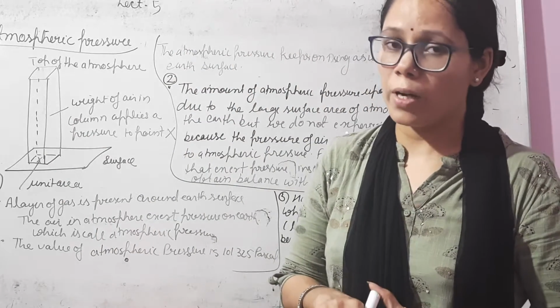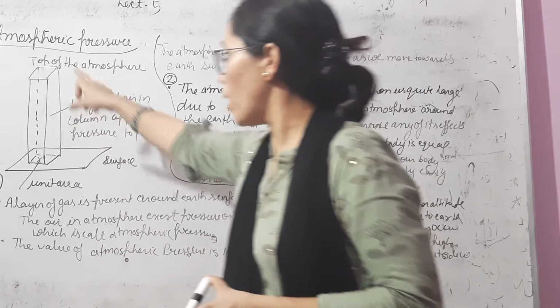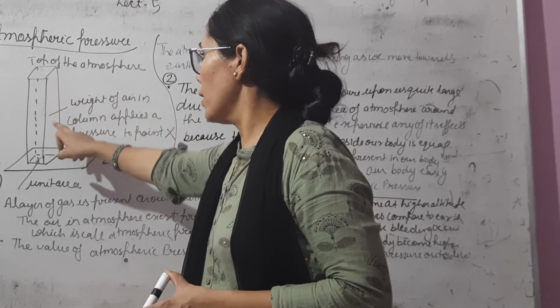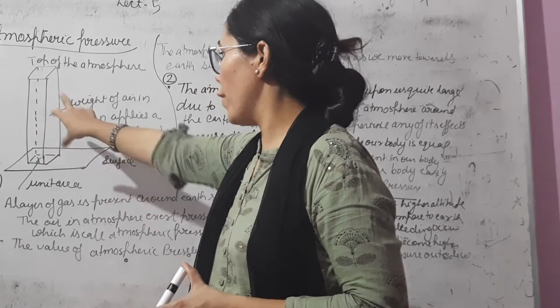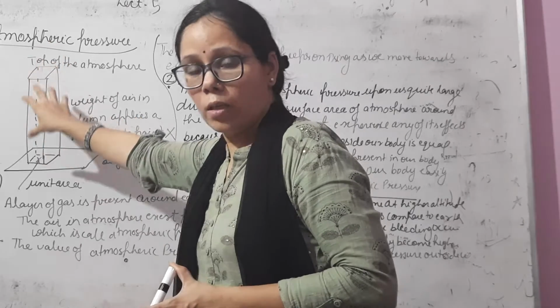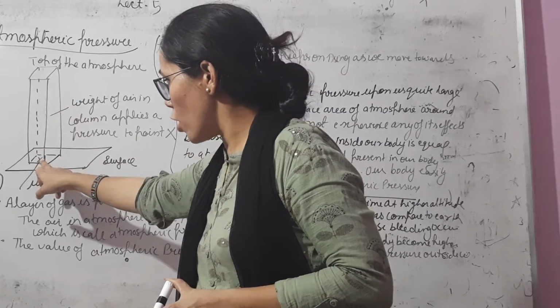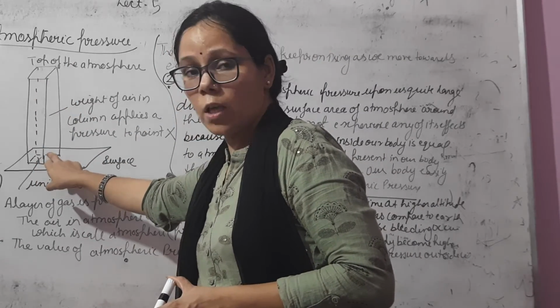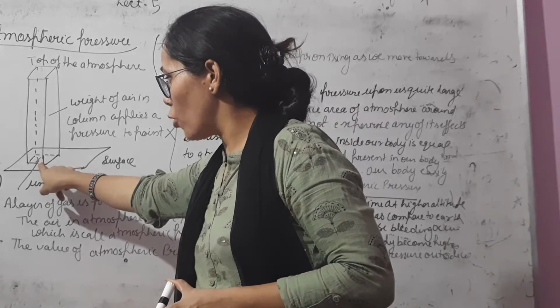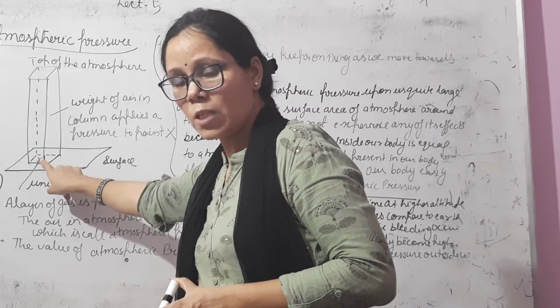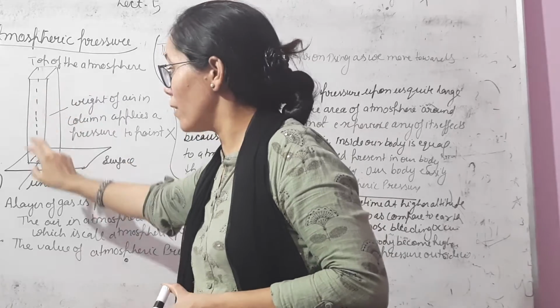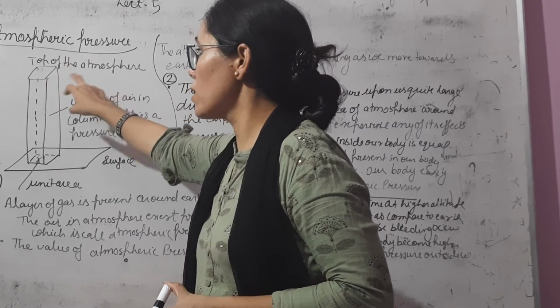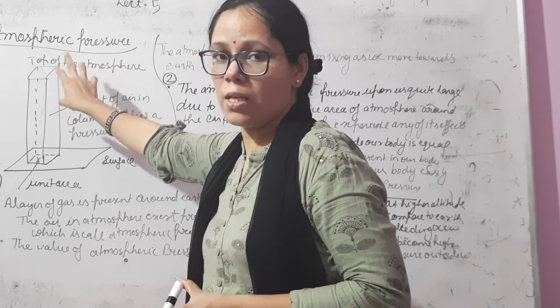To demonstrate atmospheric pressure, we take a column. This is a container. In this container we take air, which has a particular weight. This weight of air applies a pressure on the surface of this column at a particular point X. On this point, the air filled in this column applies pressure, and on the top of this column atmospheric pressure is present.